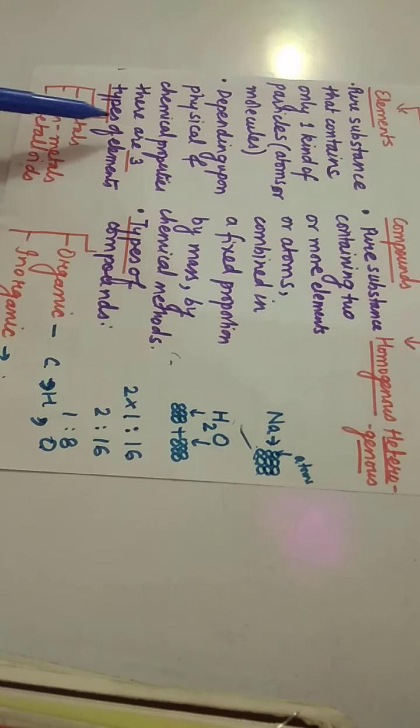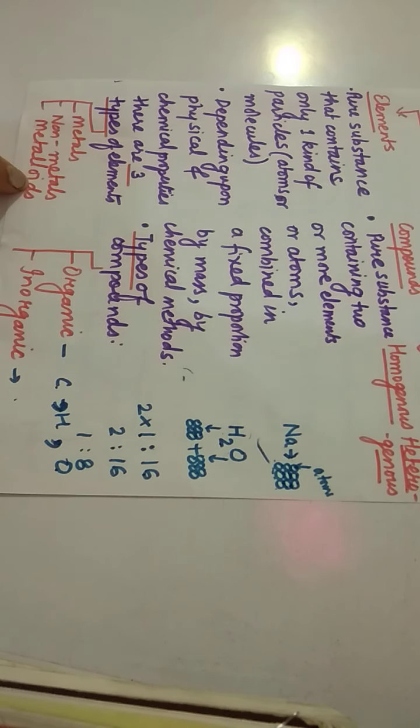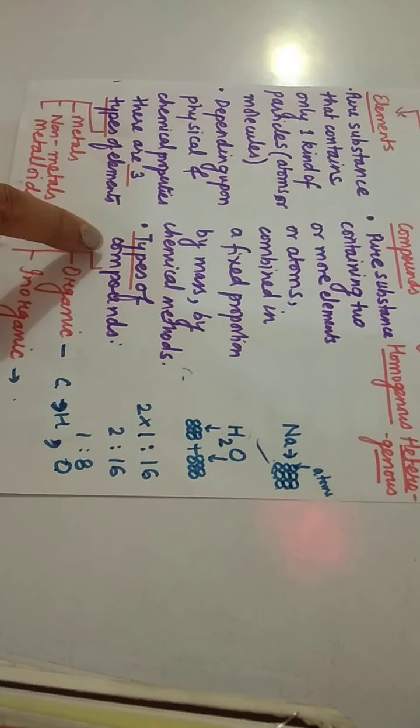On the basis of physical and chemical properties, elements are of three types: metals, non-metals and metalloids. Metals, you have studied in class 10th, are those which donate electrons, which lose electrons. Non-metals are those which gain electrons. And the third category is metalloids, which have the properties of both metals and non-metals.